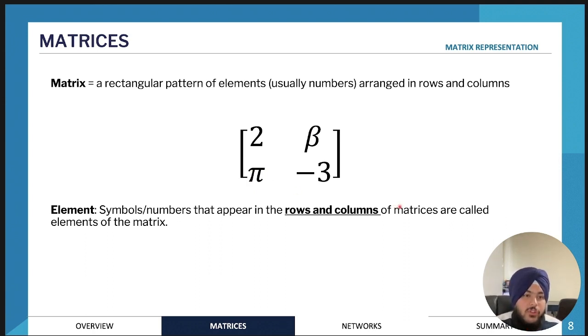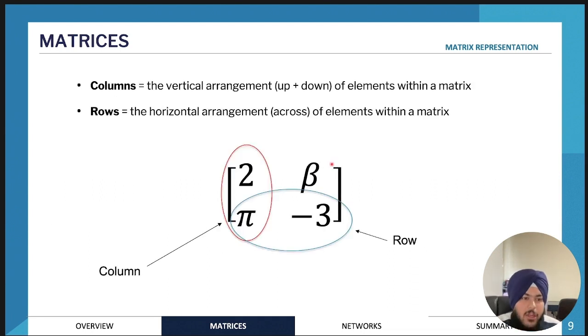And a matrix is usually arranged in the form of rows and columns. So we'll get to that. A thing that students often mix up is columns and rows in a matrix. Rows are the horizontal arrangements in the matrix, whereas the columns are the vertical elements. So they go up and down for columns, and rows go horizontally, so they go across. So it's really important to know this when we get to matrix arithmetic.